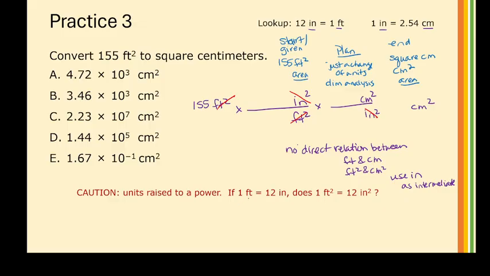Remember, in order to get this to be this, I have to square it. And if I want to get this to this, I also have to square it, which means I need to square both sides of the equality.